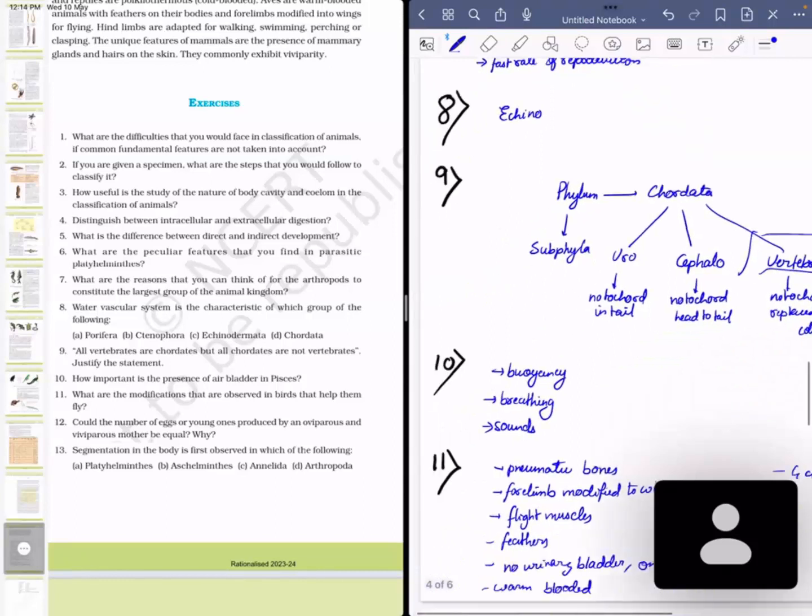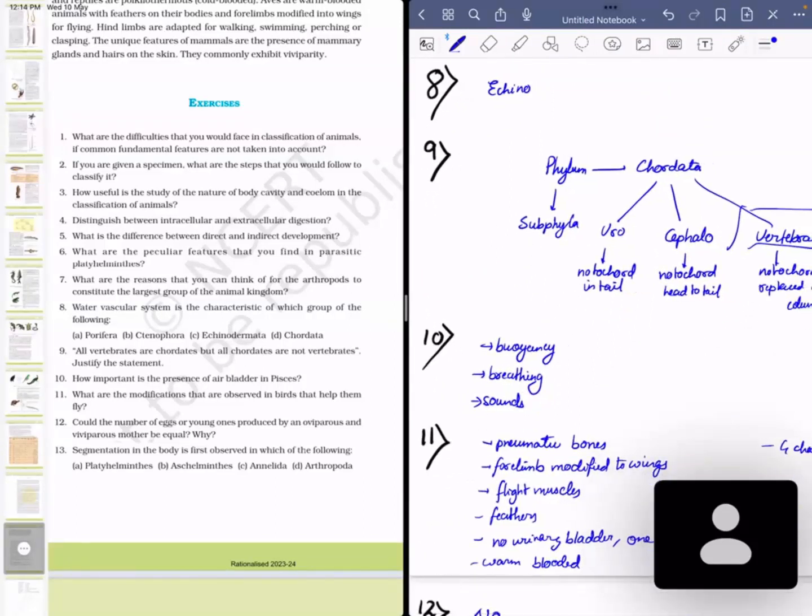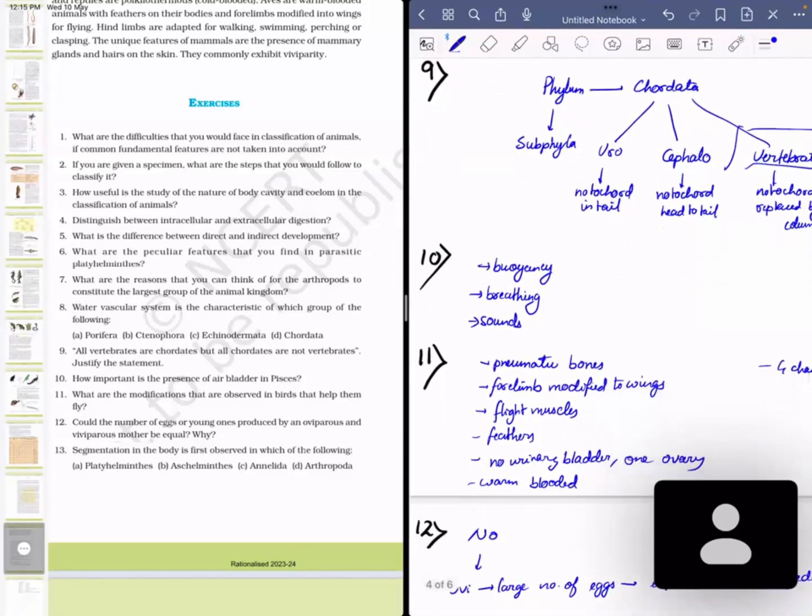10th question, how important is the presence of air bladder in Pisces? In fishes, obviously, we know that air bladders are present and they give them a hydrostatic ability, that is buoyancy. That is, they help them to remain at a static level without being influenced by the downward pull of gravity or any other external forces. It helps them to keep a normal level inside of the water. It also helps them in breathing, as it can store some amount of air inside it. And some also say that it can help them to produce some kind of sounds while communicating with other fishes. So those are the uses of air bladder.